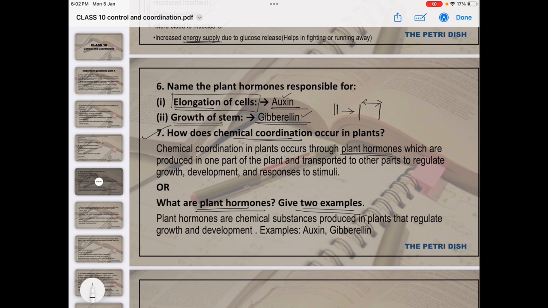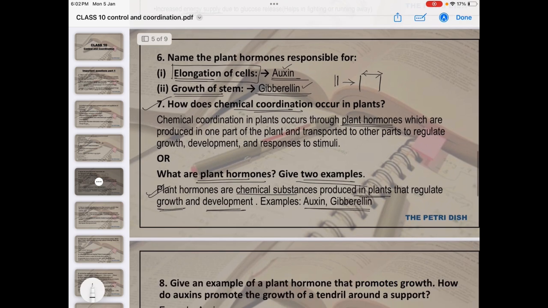Next is the definition I have given here. Plant hormones are chemical substances produced by the plant that regulate the growth and the development of the plant body. Examples you can write as many as you want. These two I have given: auxin and gibberellin.